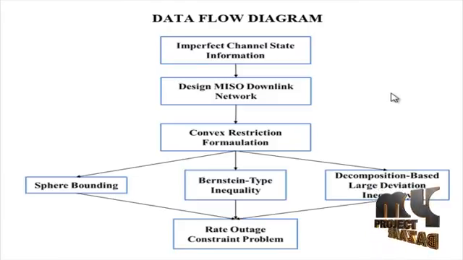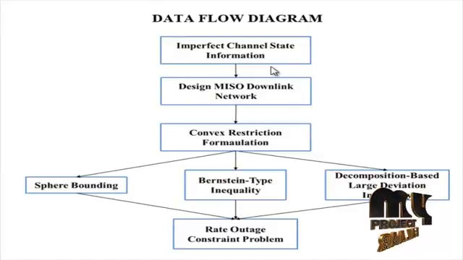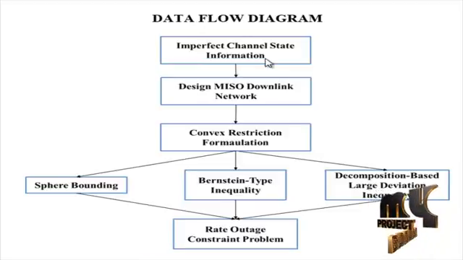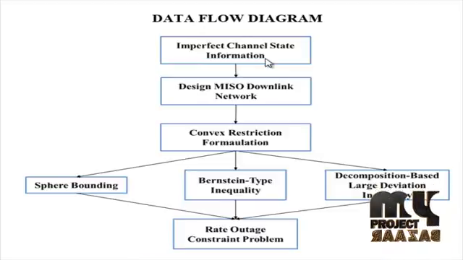Let me discuss the flow diagram for our process. First, initially, the imperfect channel state information is taken. Next, we design the MISO downlink network.